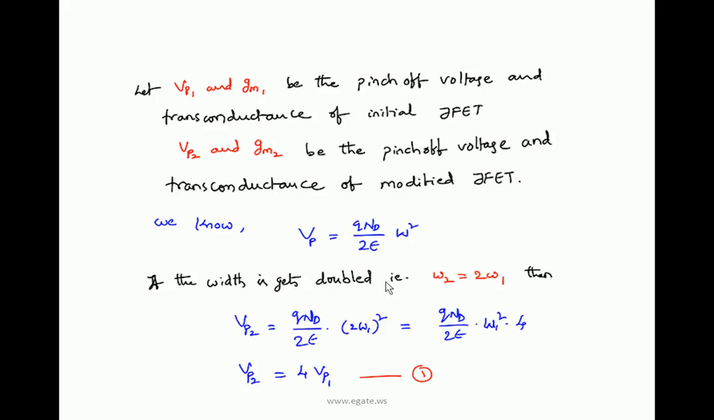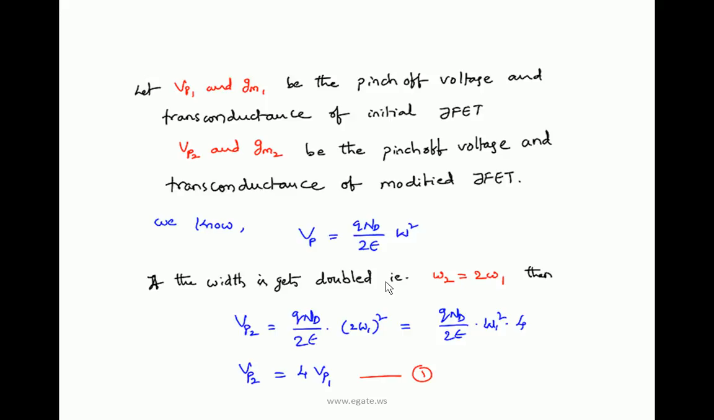We know the pinch off voltage equation for JFET. Vp is equal to QND by 2 epsilon into W square. This is for N channel, where ND is the donor concentration of the N channel, Q is the charge of an electron, and W is the width of the channel. If the width gets doubled, that is, for the modified JFET W2 is equal to 2 times W1, let us see what happens to the pinch off voltage.